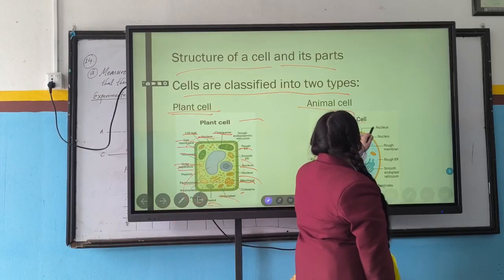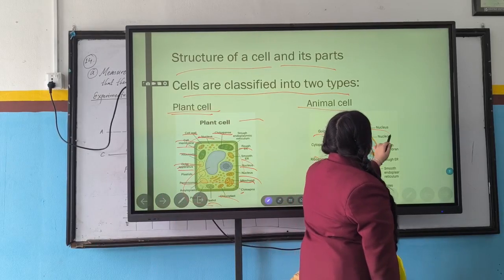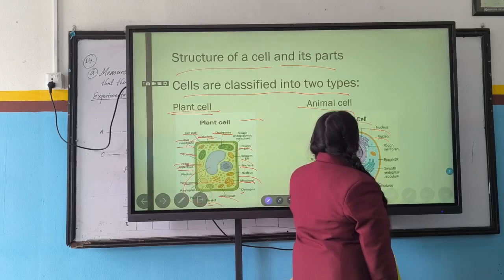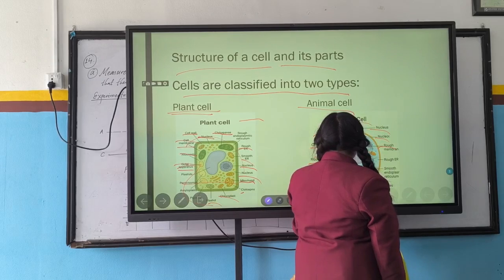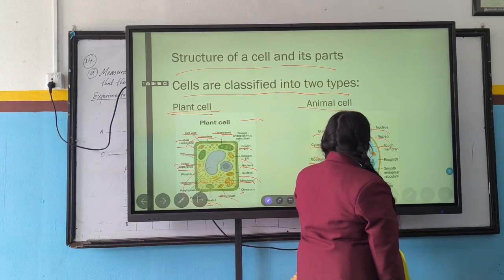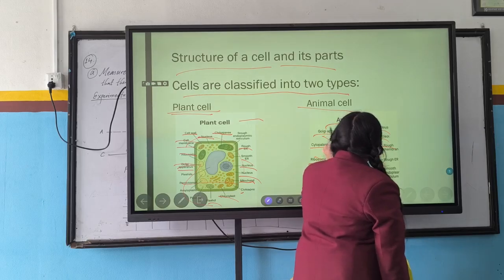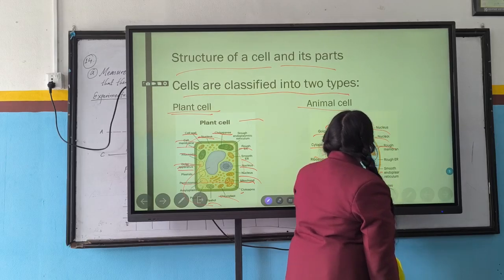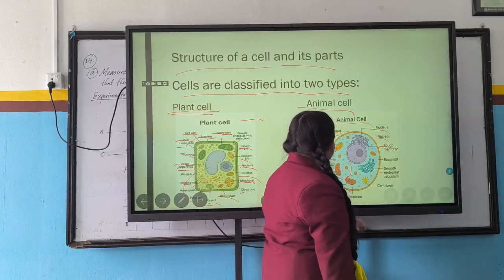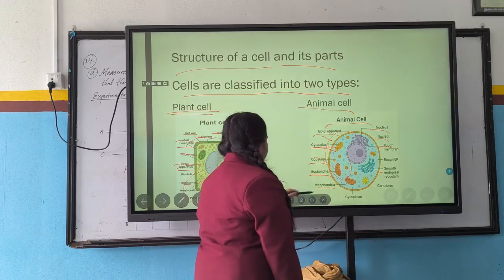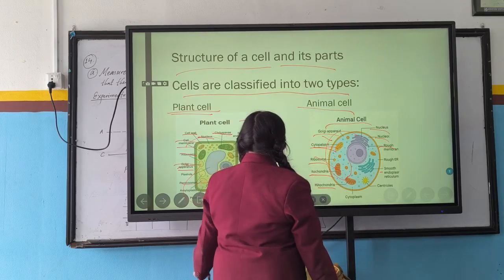And in animal cell, Golgi apparatus, nucleus, cytoplasm, rough membrane, ribosome, mitochondria, and that's all. And you can see the structure of it also. Here is nucleus, mitochondria, etc.